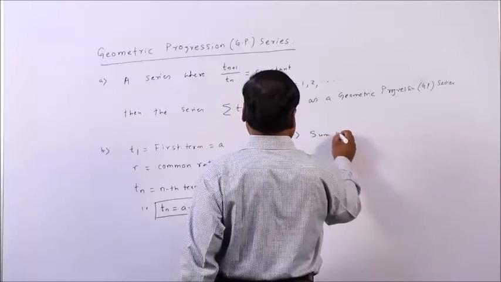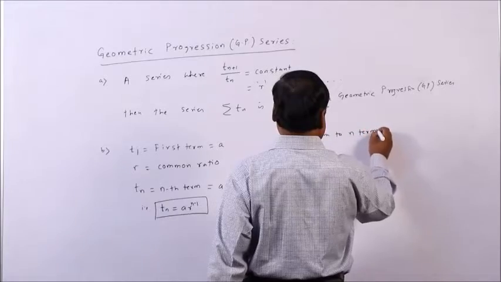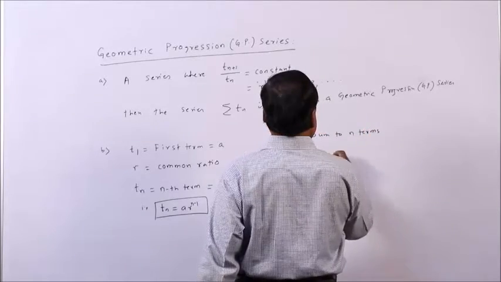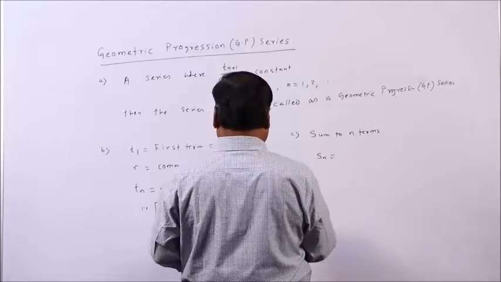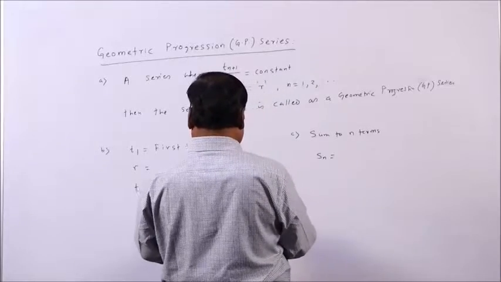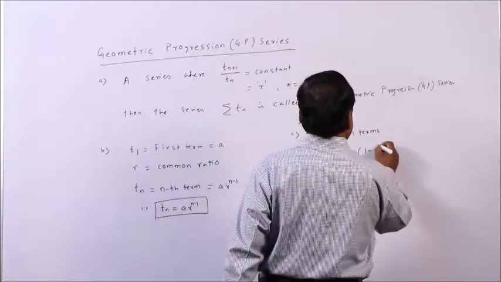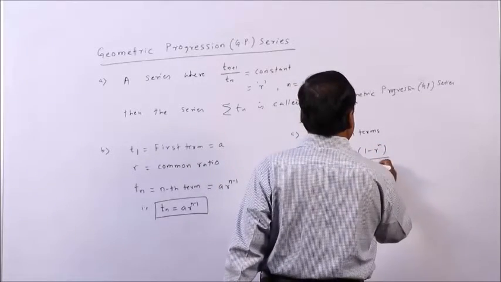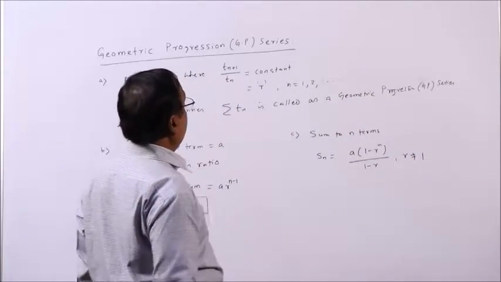And next is your sum to n terms, Sn. All right. This is given by the formula A into (1 minus R^n) by (1 minus R), where R is not equal to 1. This is the sum to n terms.